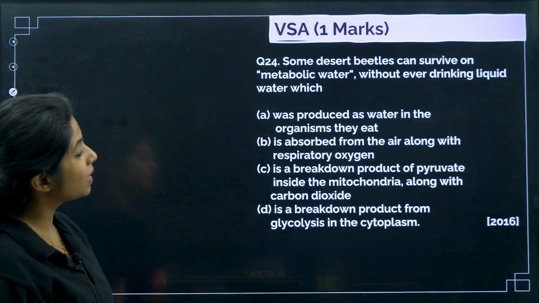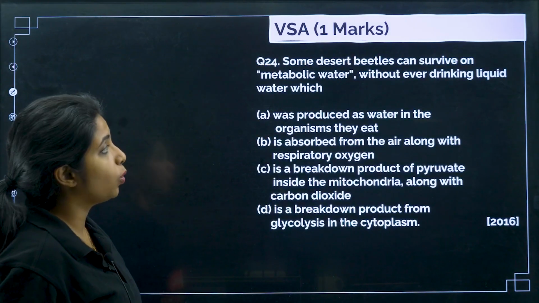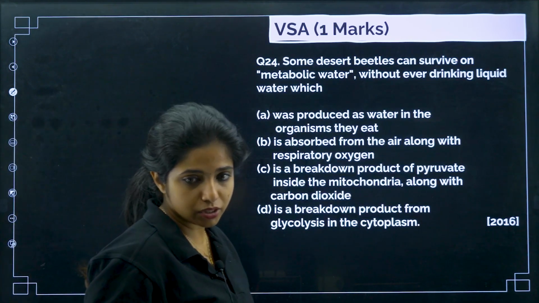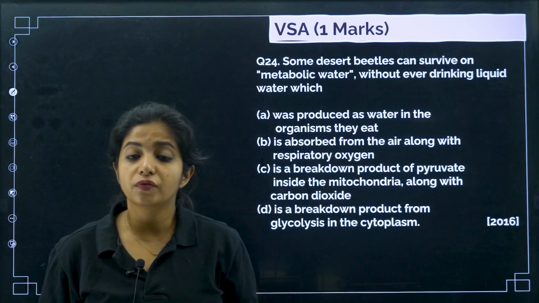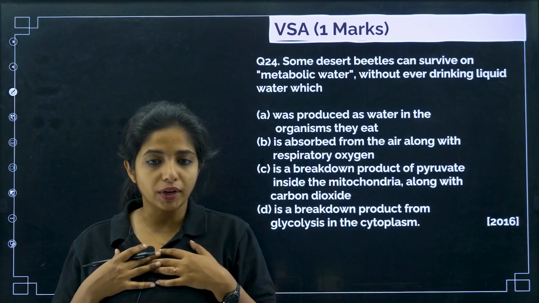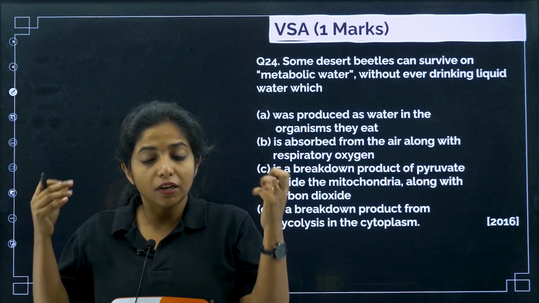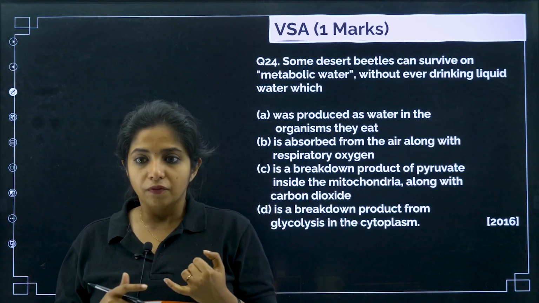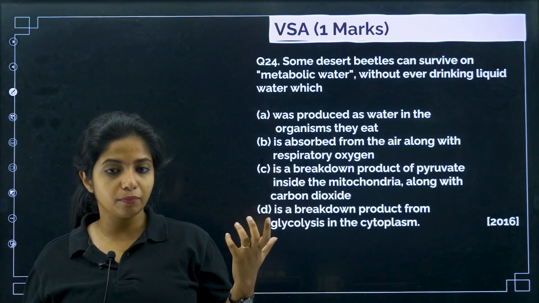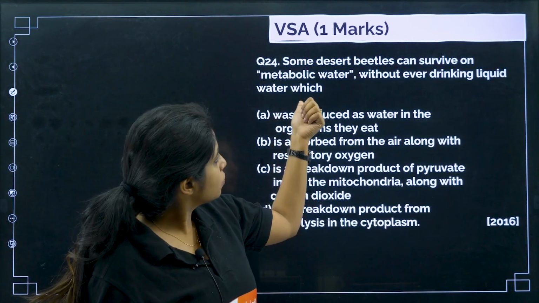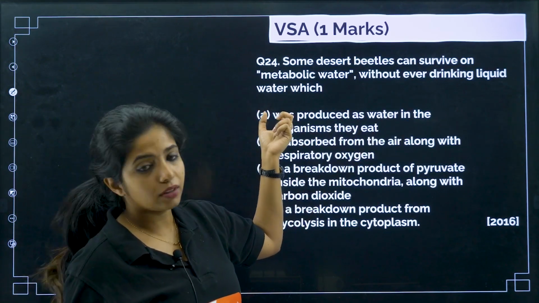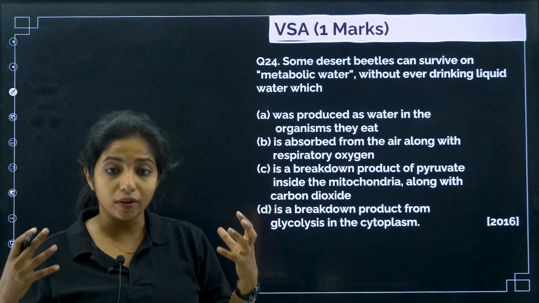Next, some desert beetles can survive on metabolic water without ever drinking liquid water. So beetles are able to survive on metabolic water. What do you mean by metabolic water? That means any reaction happening in your body which is releasing water as a byproduct, it is surviving on that reaction. They are not drinking enough liquid water. How are they surviving? Is it because of the water produced in the organisms they eat? Is the water they are getting produced from the organism that they are eating?